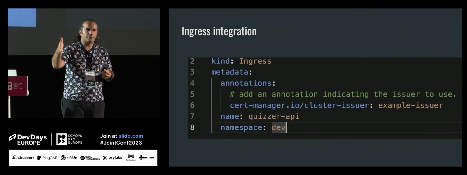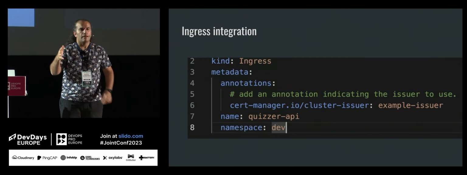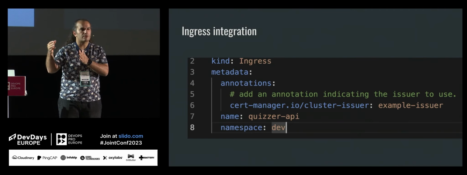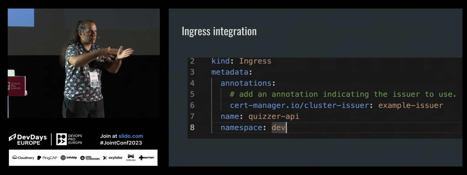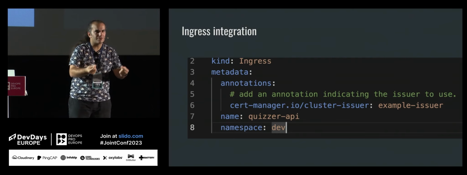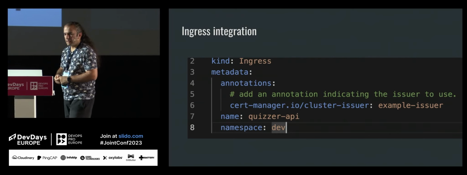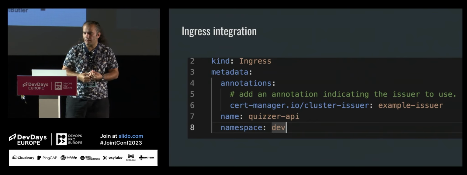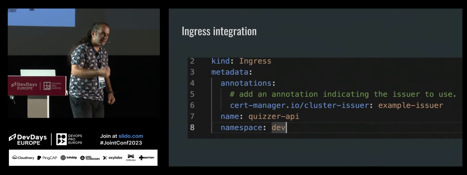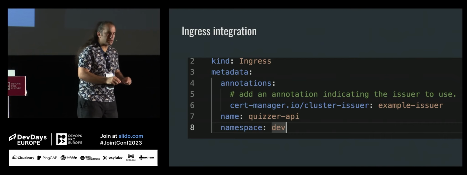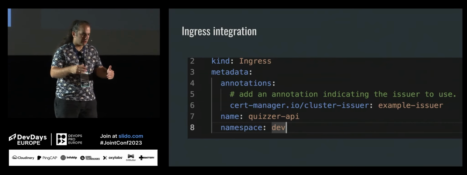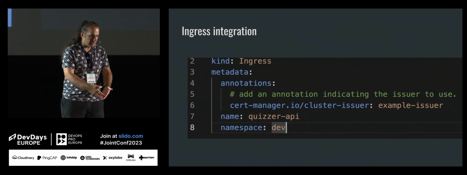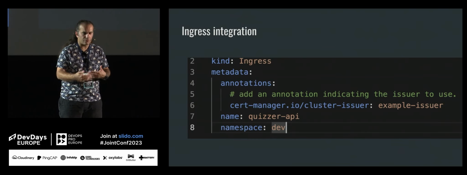There is only one load balancer, maybe a couple of them. And then when you get a request to this load balancer, it will be proxied to other services by using ingress definitions. Here, I am creating an ingress, name is Quasar API, namespace is dev, and I enable certificate issuer by using annotations. So, Huseyin, you just created this, how is it doing this certificate issue?